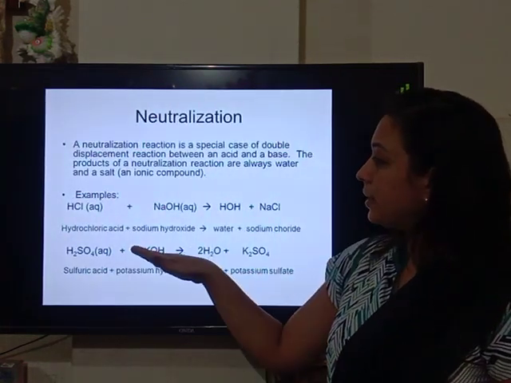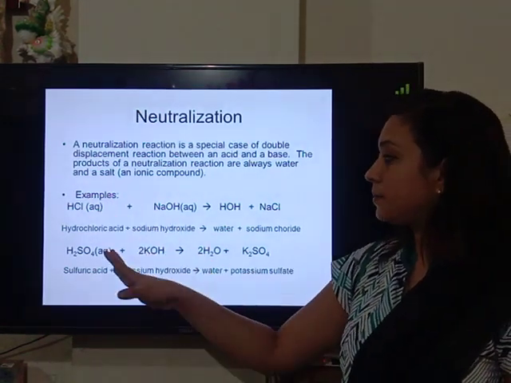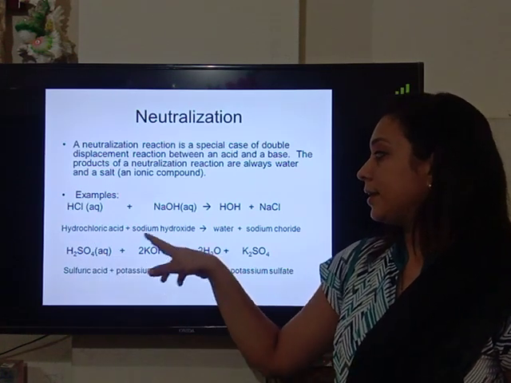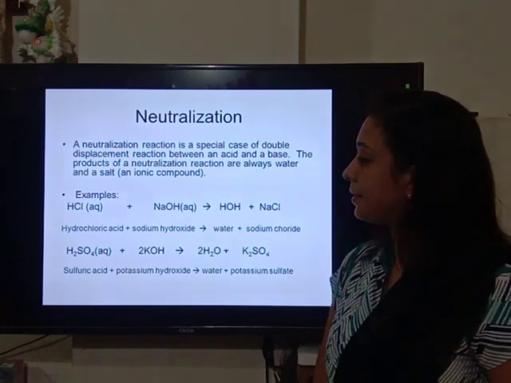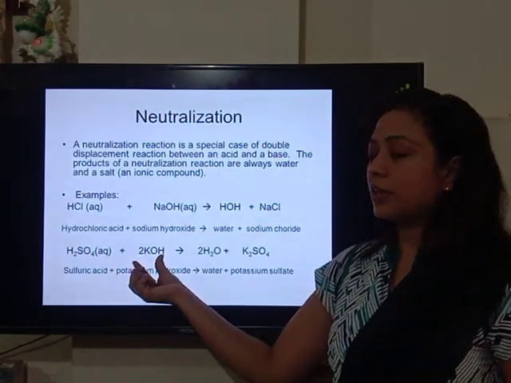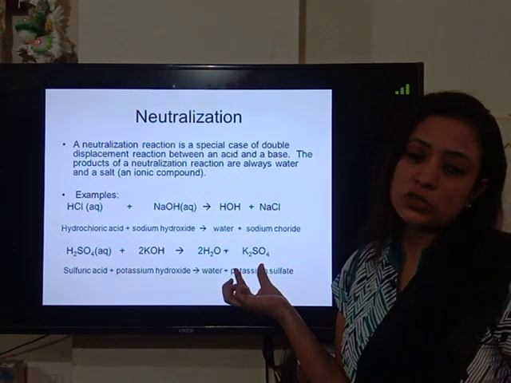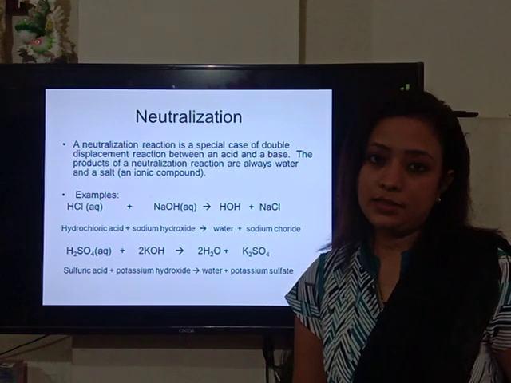So one more example is given over here apart from the reaction between HCl and NaOH. For example, H2SO4, sulfuric acid, when it reacts with another strong base, that is potassium hydroxide. So when H2SO4 reacts with KOH, it forms K2SO4, the salt potassium sulfate, and water is produced in this type of reaction.